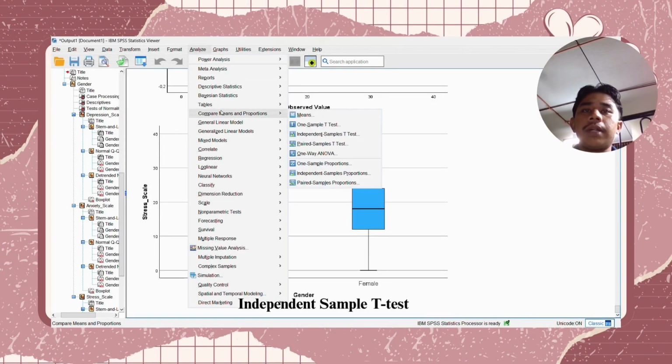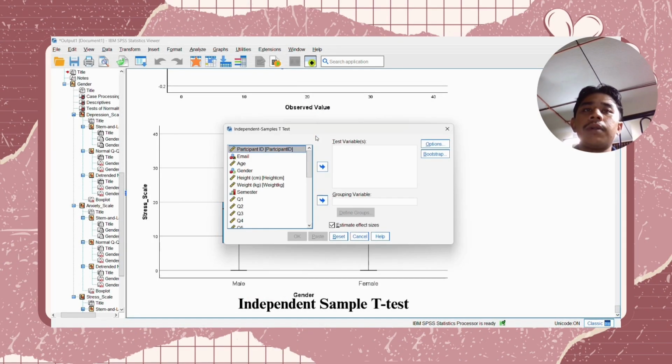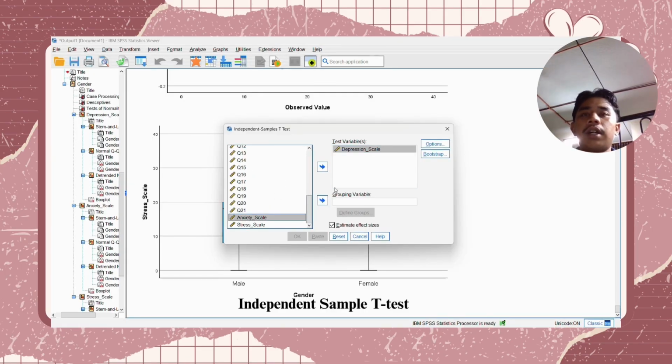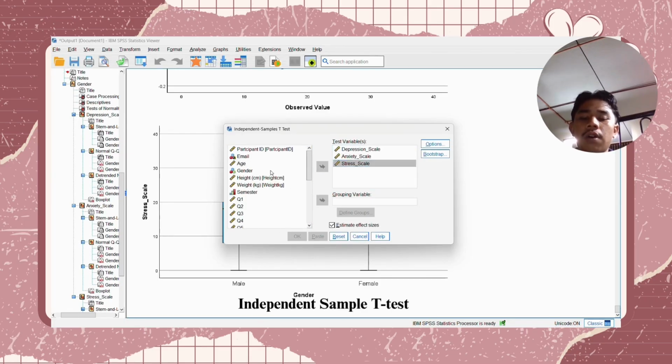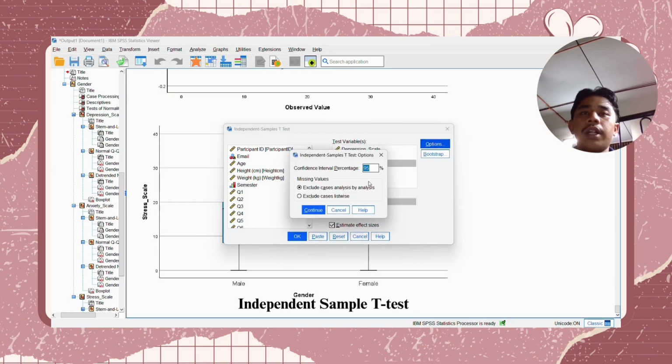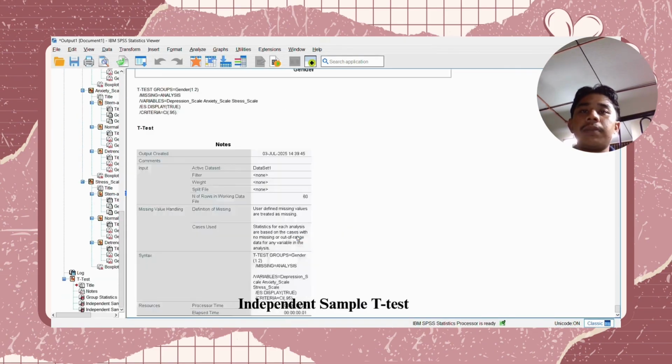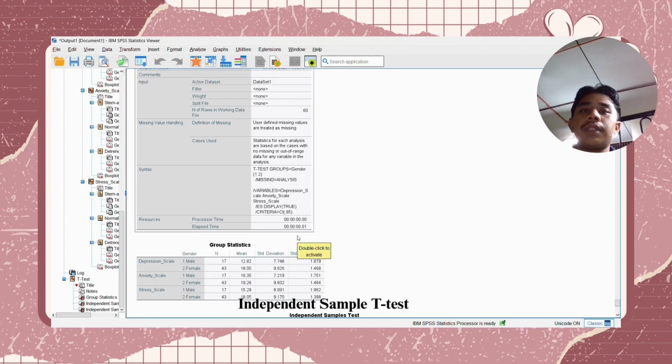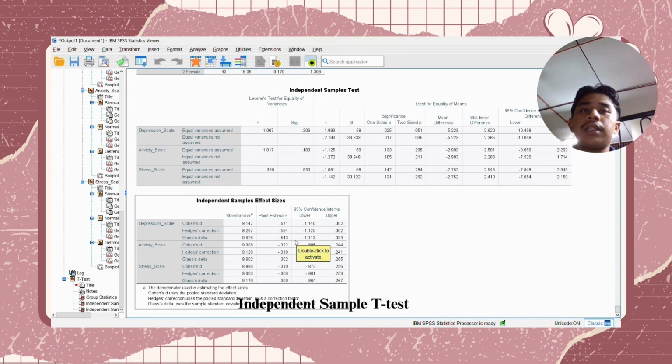Now we go to independent sample t-test. First we go to analyze, then we go to mean and proportion. After that we choose the independent sample t-test, and then we click on the depression scales, anxiety scales and stress scales on the test variable, and then for the group variable we choose the gender. Then we got all the result of the independent sample t-test. So this is all the result of our independent sample t-test.